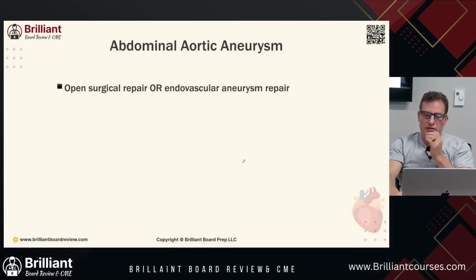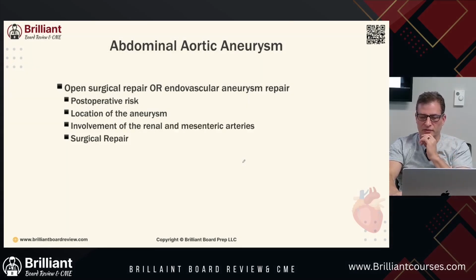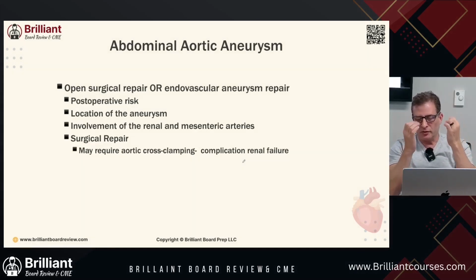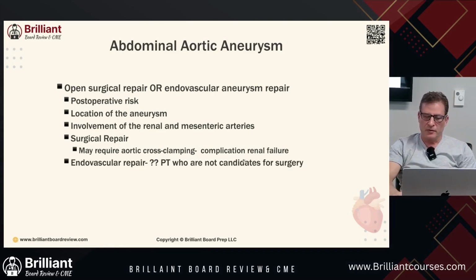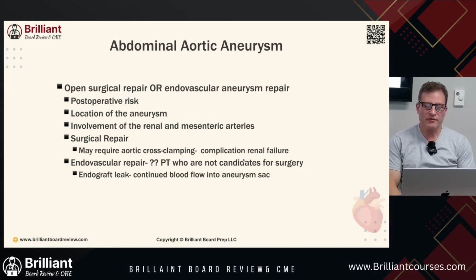So it can either be open surgical repair or endovascular aneurysm repair. Depending on the postoperative risk, the location of the aneurysm, and involvement of the renal and mesenteric arteries, surgical repair may require aortic cross clamping, which can give complications of renal failure. Endovascular repair is for patients who are not candidates for surgery. The problem with endovascular repair is you can have an endograft leak, continued blood flow into the aneurysm sac.